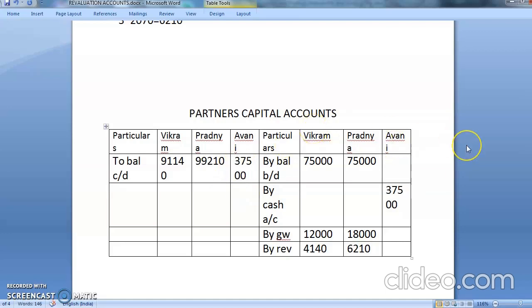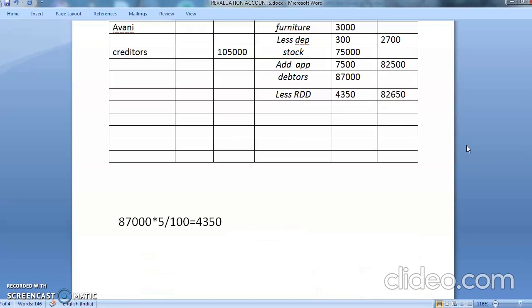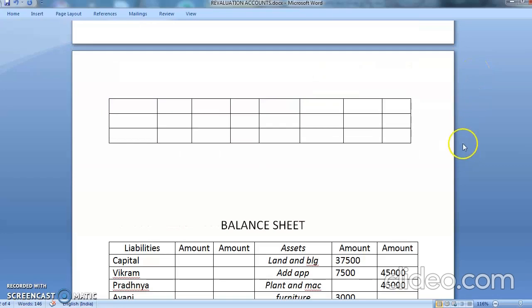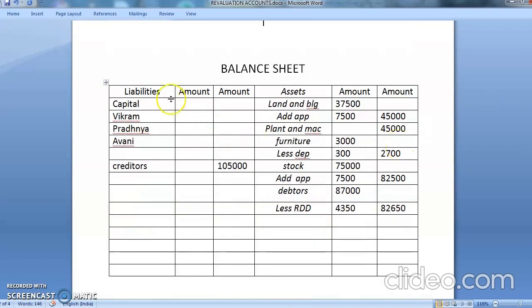Okay, now this total you will be taking it to the balance sheet. See, in balance sheet already I have kept the things ready for us. I've written, see, Vikram's name. So how much Vikram is getting? 91,140.